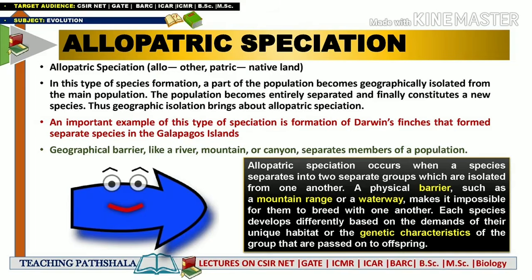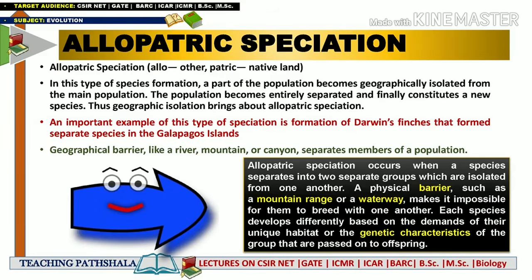In the next line it has been mentioned that each species develops differently based on the demands of their unique habitat or the genetic characteristics of the group that are passed on to the offspring. Because they are separated from each other, they are living in different habitats due to the formation of a geographical barrier. Due to that, they are going to have different food habits and different characteristics, and obviously they are going to pass those characteristics to their offspring. In this way, after some time they are going to emerge as a different species compared to the original population.